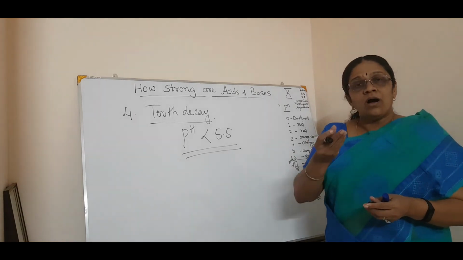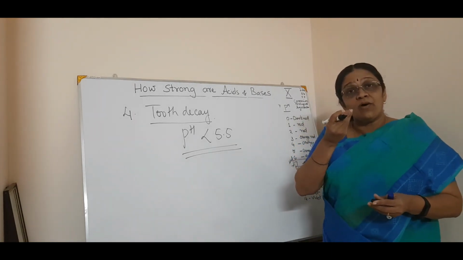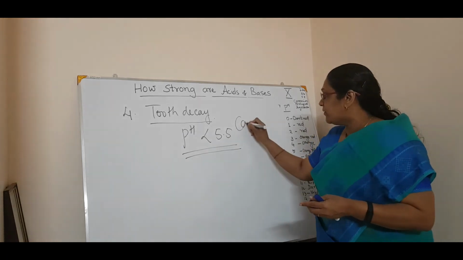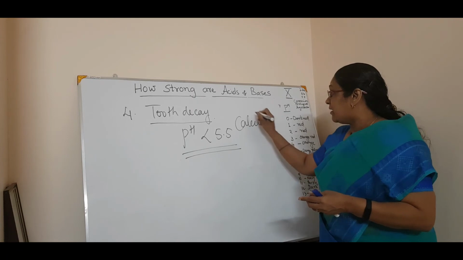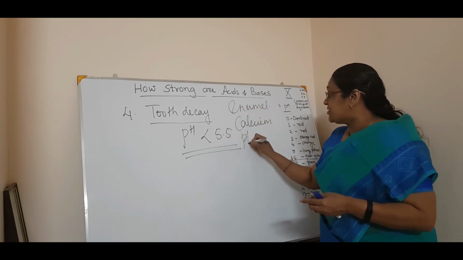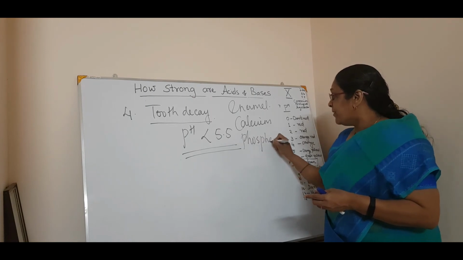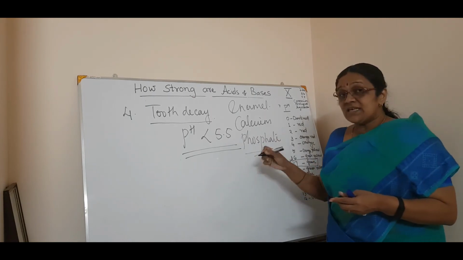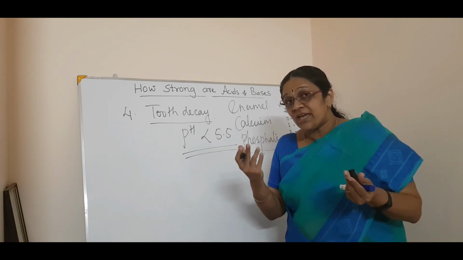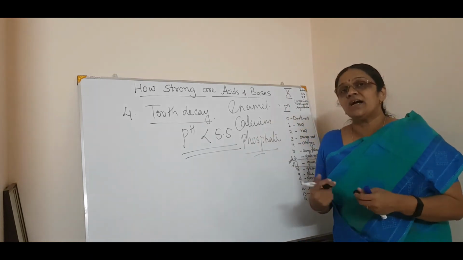You know, our teeth is made up of what? The hardest substance, known as calcium phosphate. You know that. It is the hardest enamel. Enamel is made up of the hardest substance, which is nothing but calcium phosphate. Because it is insoluble in water, there is no reaction with water or enamel. It won't decay either. Then how does this decay come?